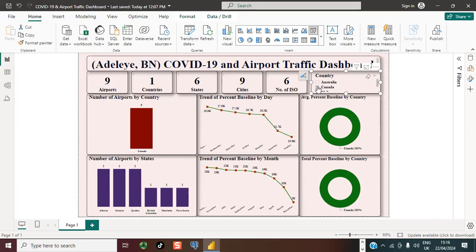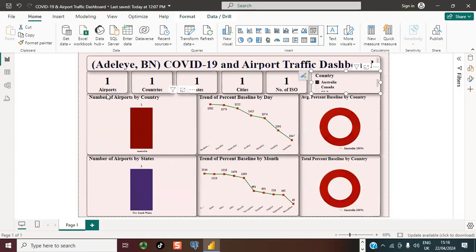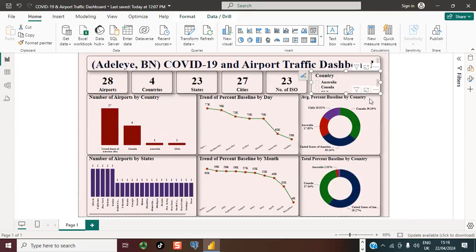Let me change the slicer and just, let's look at Australia. So looking at Australia, we just have 1 airport from Australia, 1 state, 1 city, not much information, as you can see, using Australia. So once again, if you use slicers, you can always get different information within the same data set.